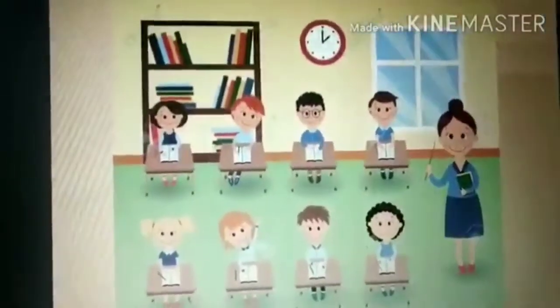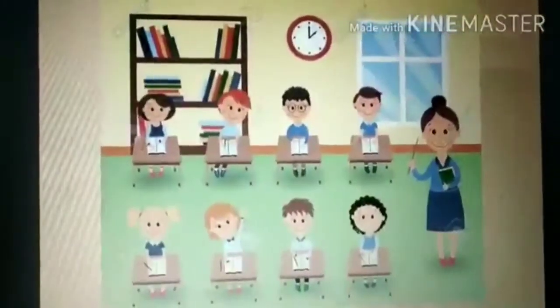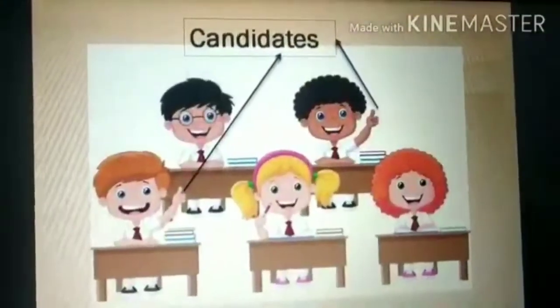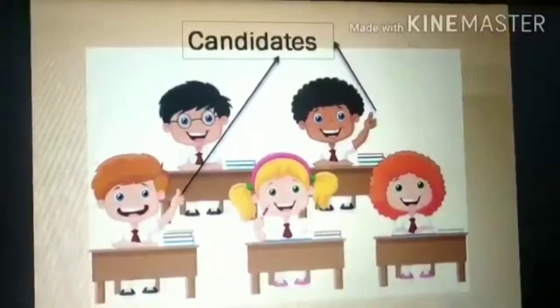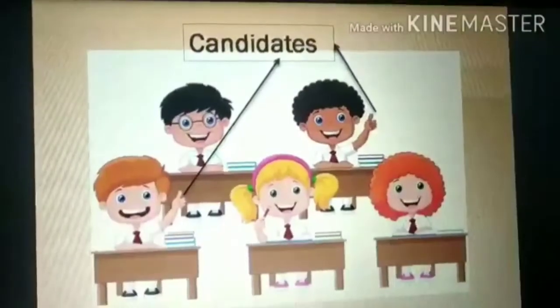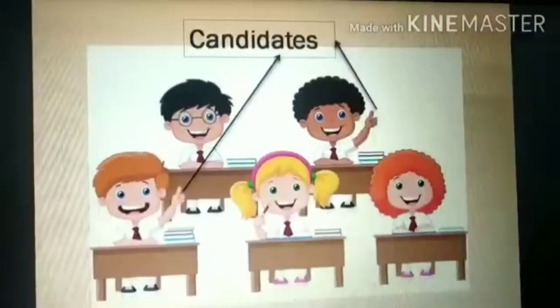So let's see, the students of class 4 are getting ready for the class election. In this picture, there are 2 rows of seats in the classroom. From each row, one child has been chosen to stand in the class election. They are known as candidates. Of the 2, whoever gets the highest number of votes will be elected to the post of class president.